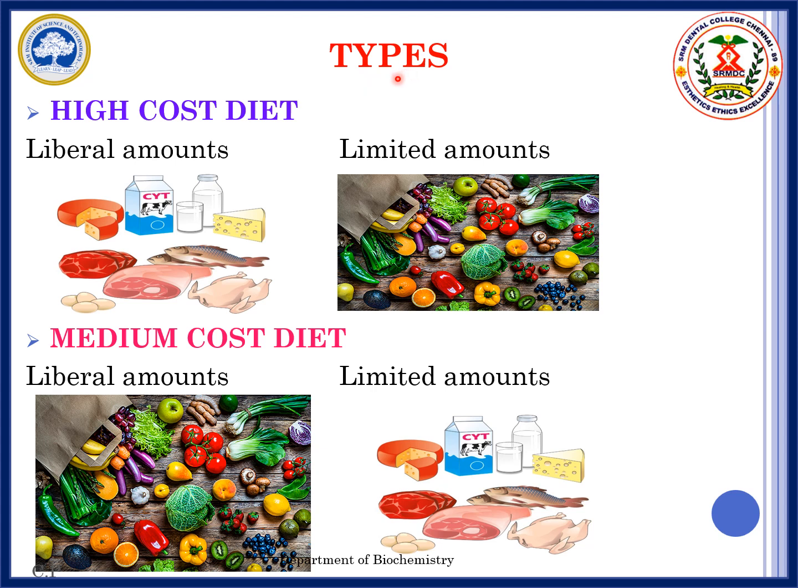There are two types of balanced diet, high cost diet and medium cost diet. High cost diet consists of liberal amounts of costly foods like milk, fish and cheese, chicken and limited amounts of green leafy vegetables and greens. The medium cost diet contains liberal amounts of the leaves, greens, vegetables and limited amounts of milk, cheese and fish.